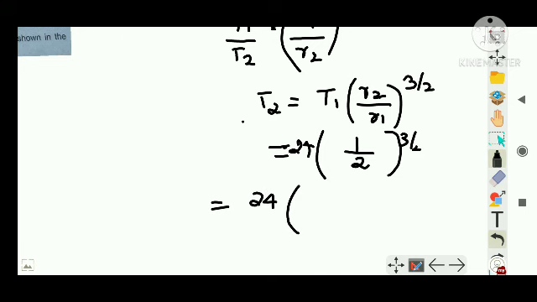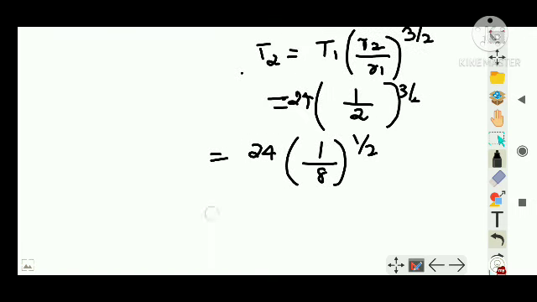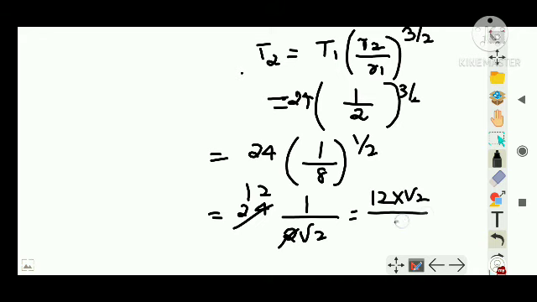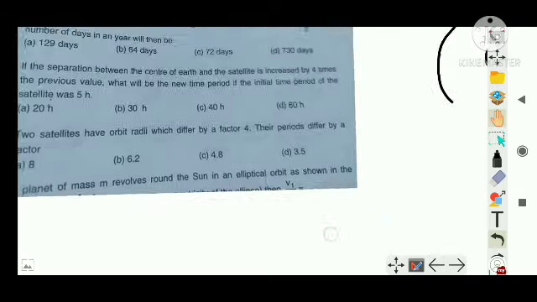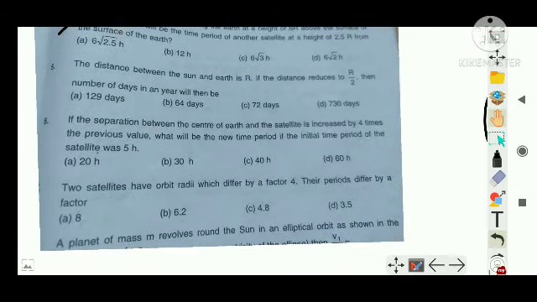How would you do it? First do the cube, then you take the root. So it will be 24 divided by 2 root 2. When you cancel out, it will be 12 by root 2, or you can write it as 12 into root 2 divided by 2. So it will be 6 root 2 hours as the answer. Clear? Mathematical calculation, you guys can do it by yourself. Now go for the next question.